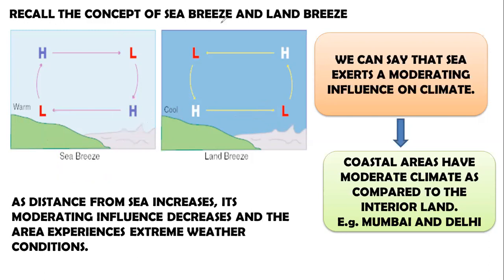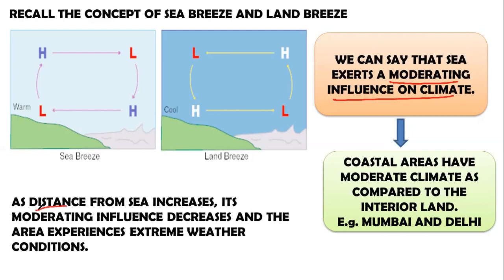Now, the benefit of sea breeze and land breeze is that there is a moderating influence on climate. Thus, the areas that are near the sea experience moderate climate. These areas are neither too hot nor too cold throughout the year, because the sea breeze and land breeze continue for the whole year.